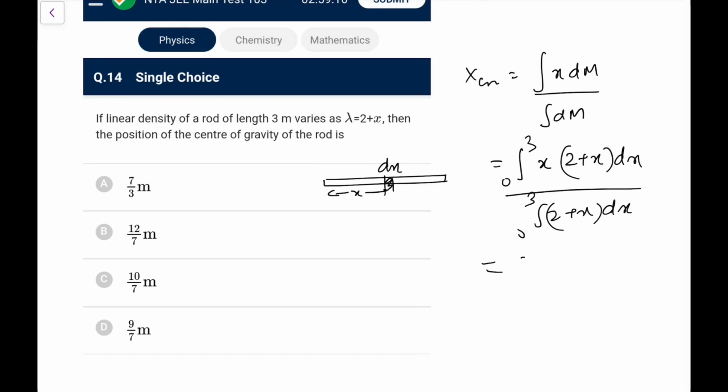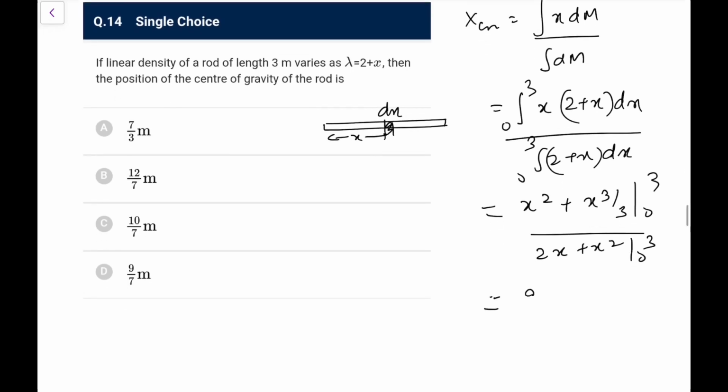Take the limits from 0 to 3. So what you have: 2x plus x square, that is x cube by 3, upon 2x plus x square, limit from 0 to 3. At 3, 9 plus 9 it will become, and the denominator becomes 2 into 3, 6 plus 9, that is 15. So 18 by 15, you can make it out. So it comes out as 18 by 15.